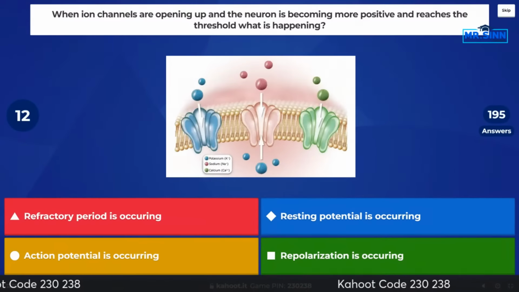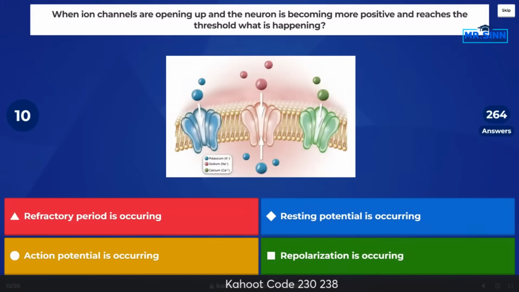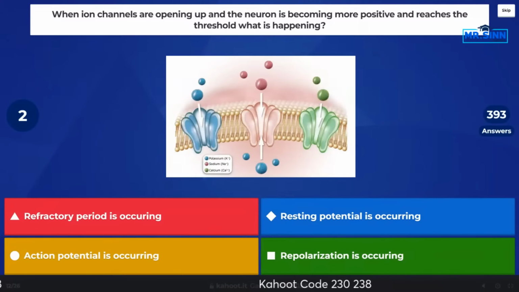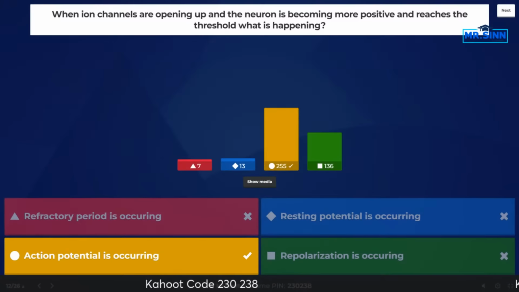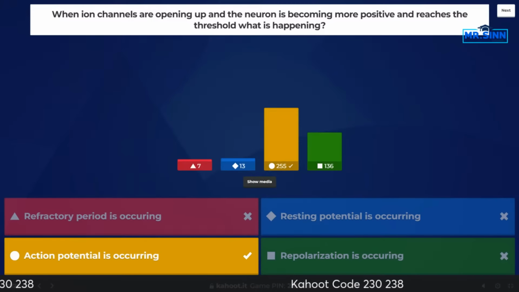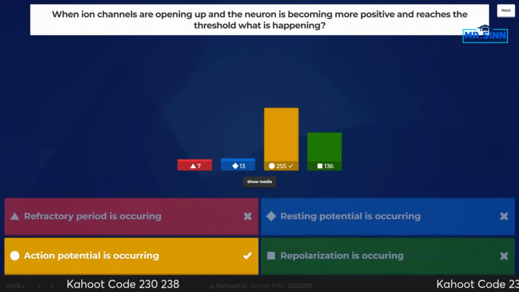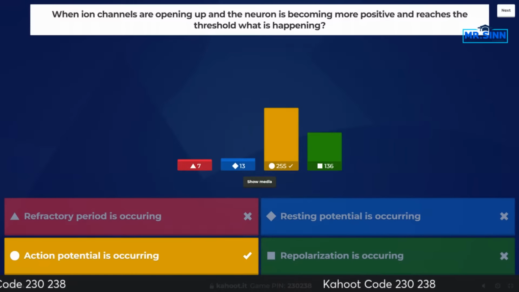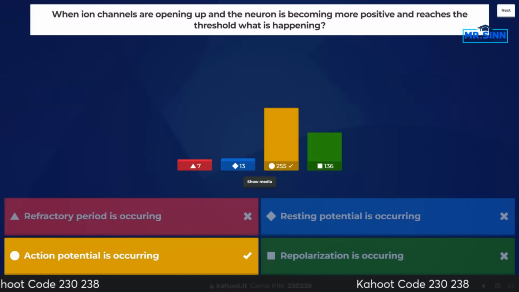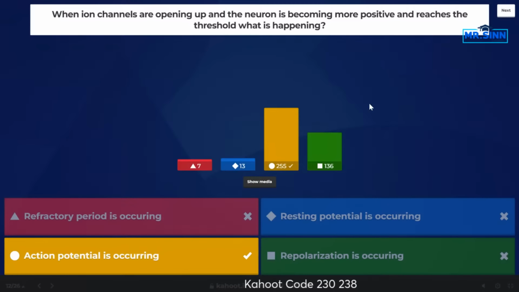What do we got? All right, 4 seconds left. And perfect. Majority of people got action potential is occurring. Remember, repolarization is going to be a different kind of concept. When we're talking here, this channel's opening up, action potential, that's when the neuron's going to fire that electrical signal, that's going to actually happen. So that would be the difference.